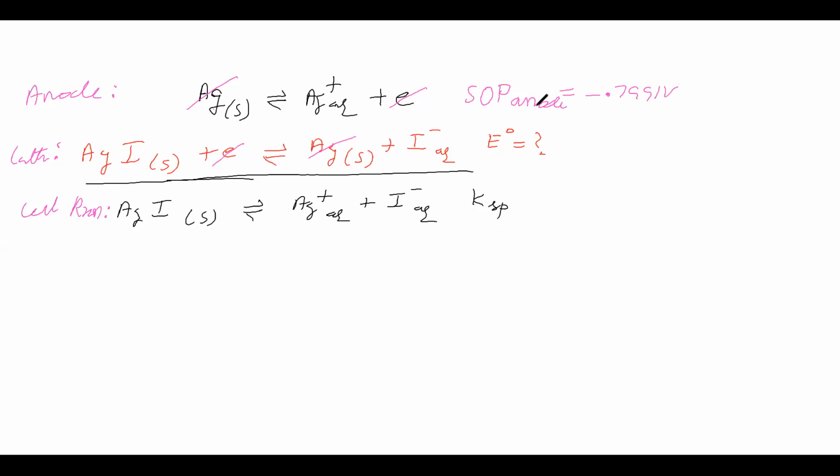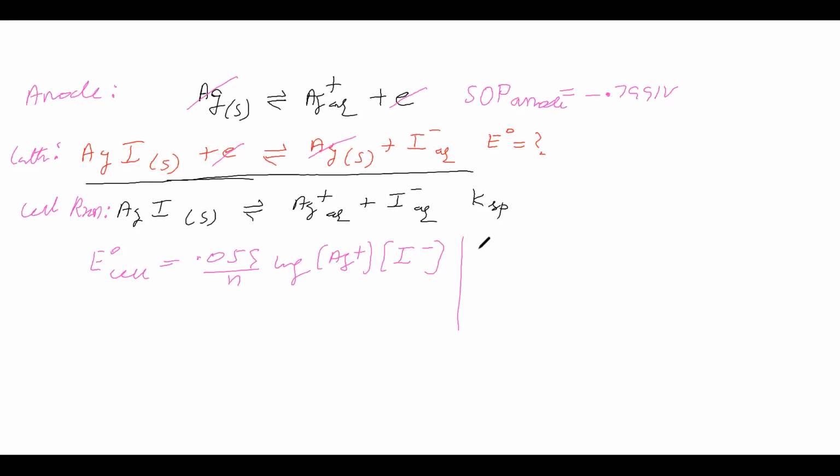Okay. Now you see that for this cell reaction, we know the equilibrium constant, that is Ksp is given. For this, we have to find E naught. So what formula can we take? E naught cell is equal to 0.059 by n log, the right side we will write in the numerator, that is Ag plus aqueous into I minus aqueous. The left side we need not consider because it is solid.